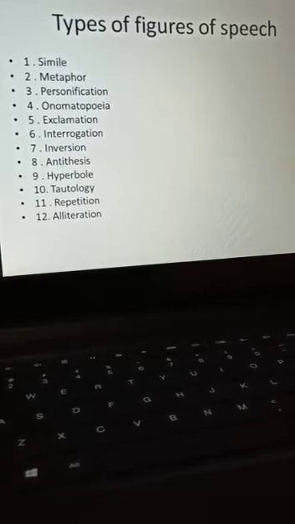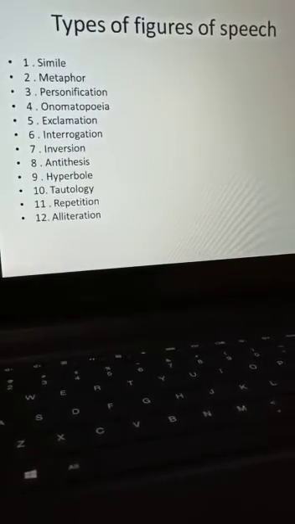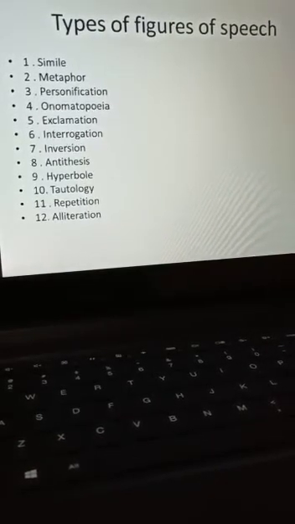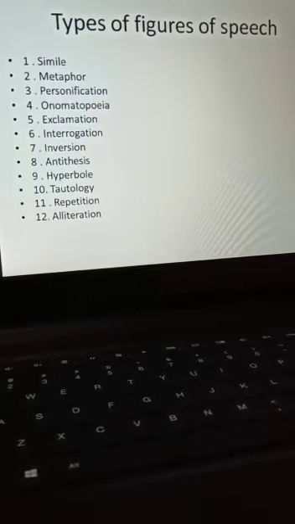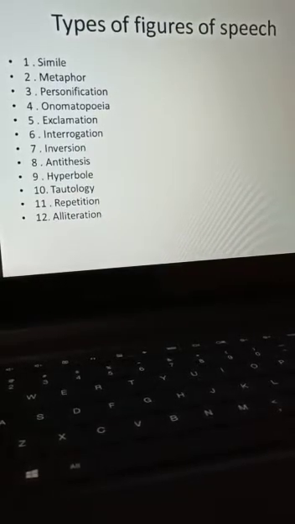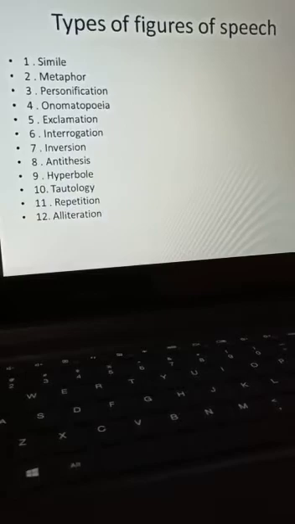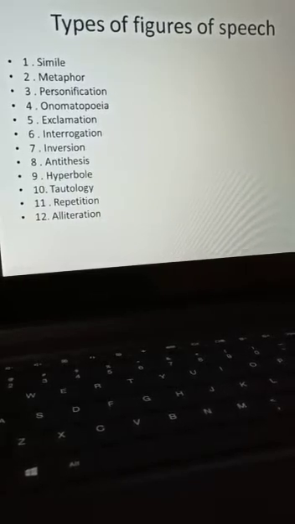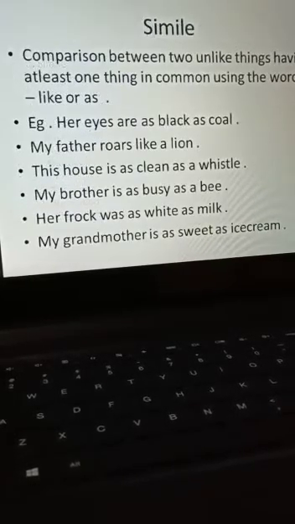So once again I'm repeating the names of 12 figures of speech: simile, metaphor, personification, onomatopoeia, exclamation, interrogation, inversion, antithesis, hyperbole, tautology, repetition and alliteration. We will just, in short, revise them.